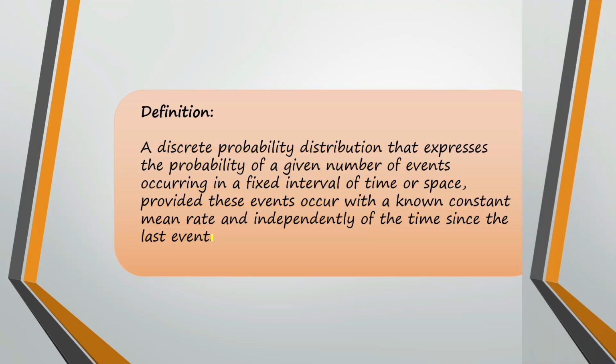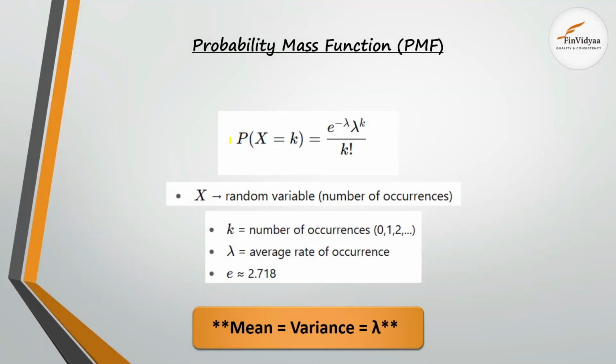Great, let's move forward. Talking about the probability mass function of Poisson distribution, we have this formula: P(X = k) = e^(-λ) · λ^k / k!.